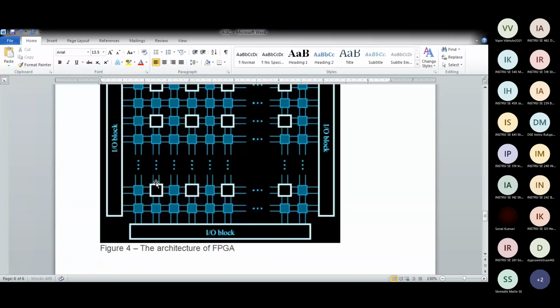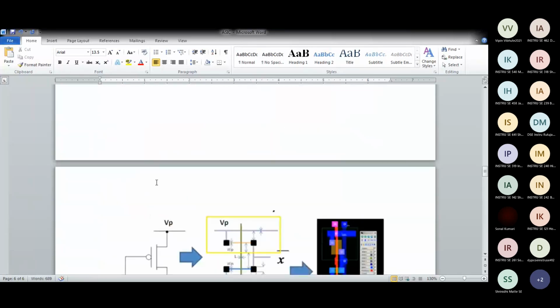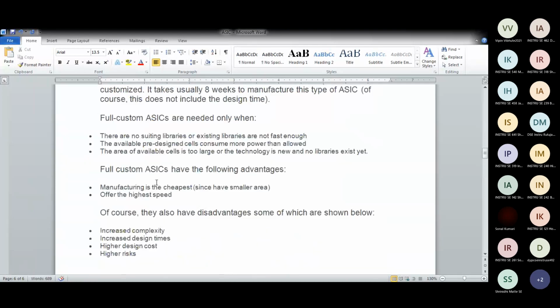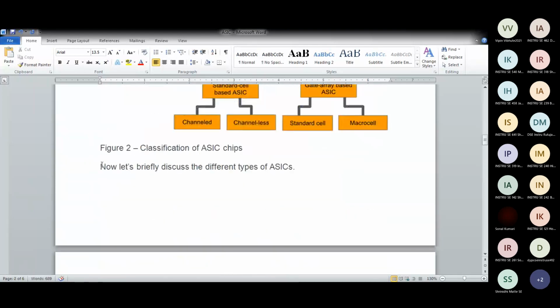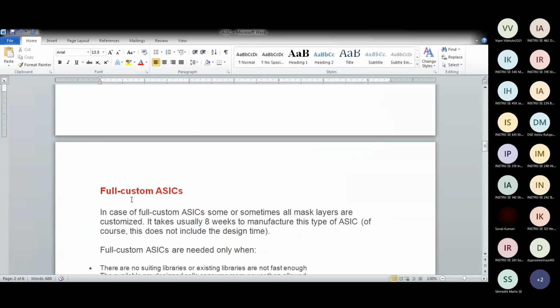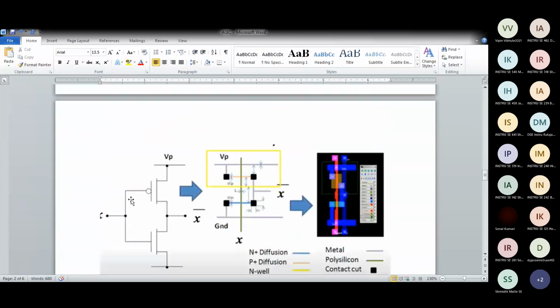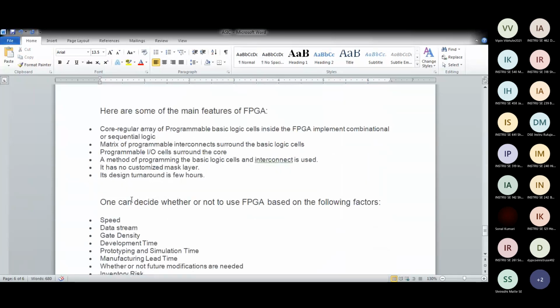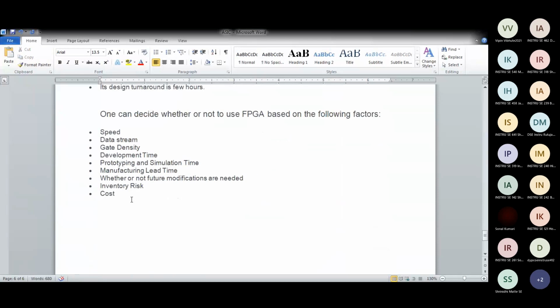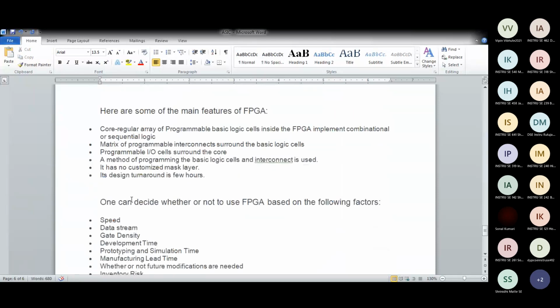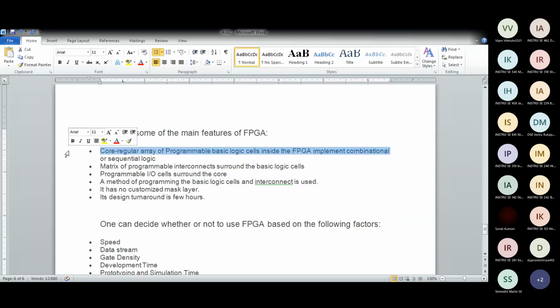Some features of FPGA. A regular array of programmable cells inside the FPGA implements combinational or sequential logic.